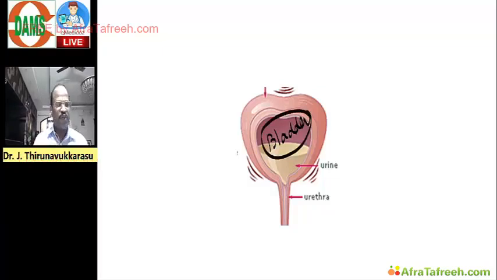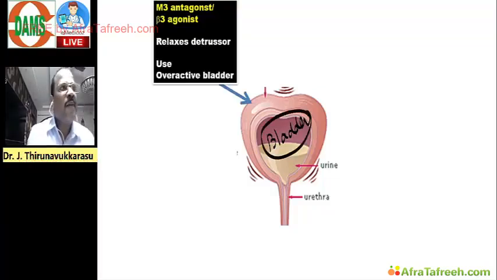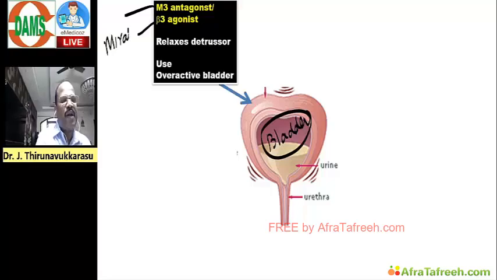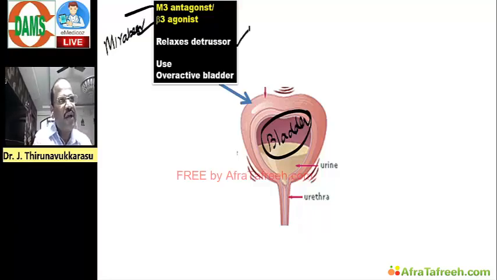For example, M3 antagonists like oxybutynin, flavoxate, tolterodine, fesoterodine, and beta 3 agonist like mirabegron. These drugs cause relaxation of the detrusor, causing urine retention, thereby useful for overactive bladder.